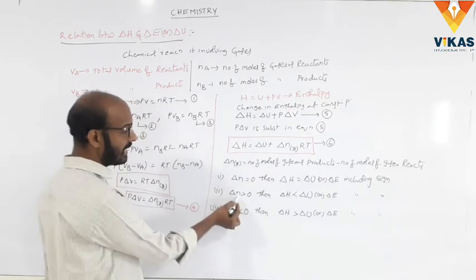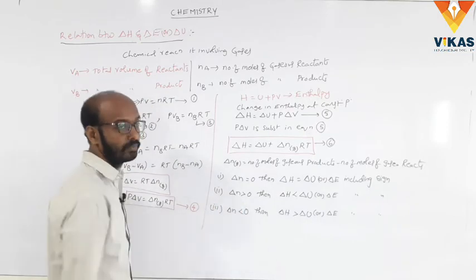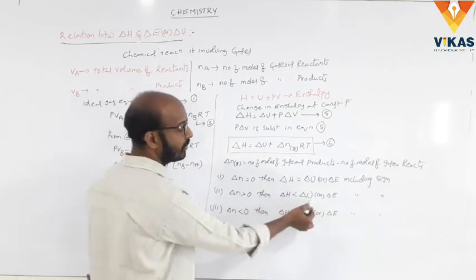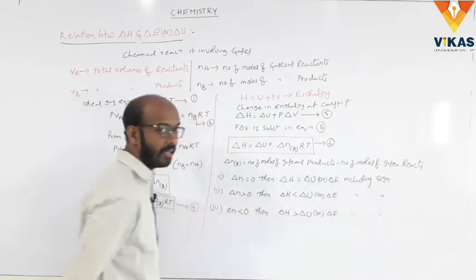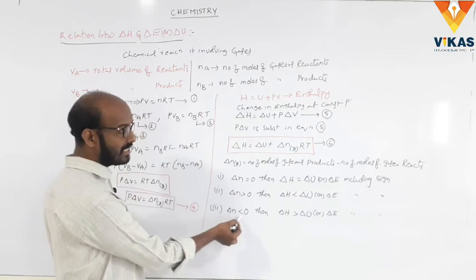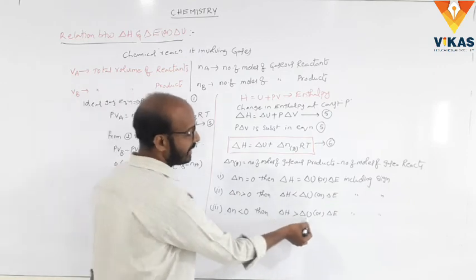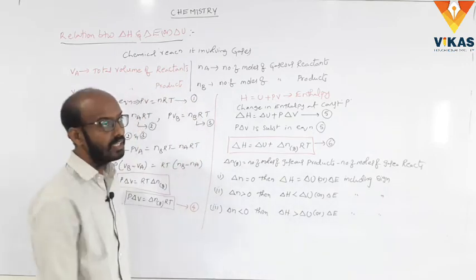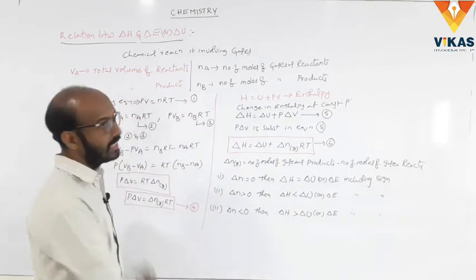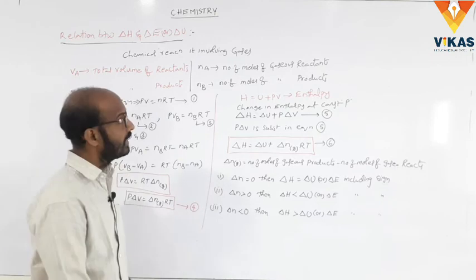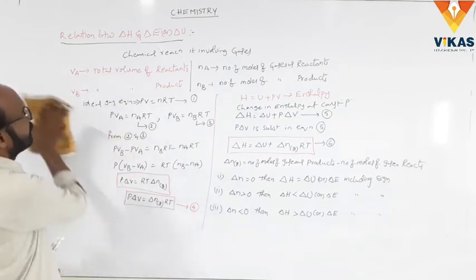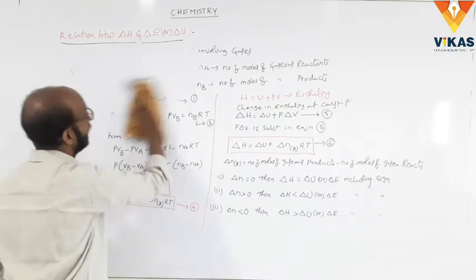In case delta N is greater than 0, then delta H is greater than delta U or delta E, including sign. In case delta N is less than 0, then delta H is less than delta U or delta E, including sign. This is the total relation between delta E and delta H. Next, I will explain one sum on the relation between delta H and delta E. What is the relation?